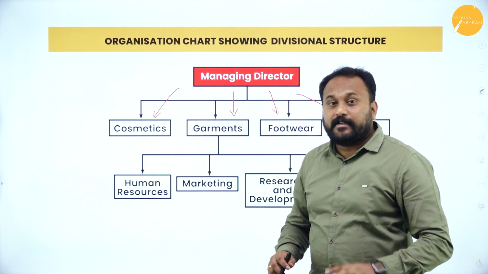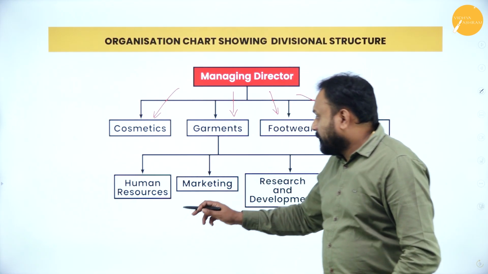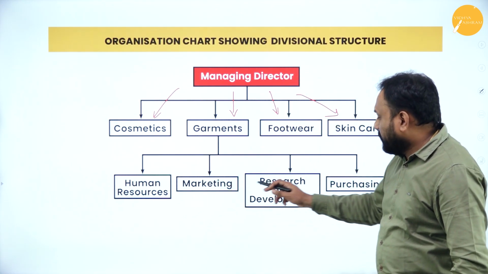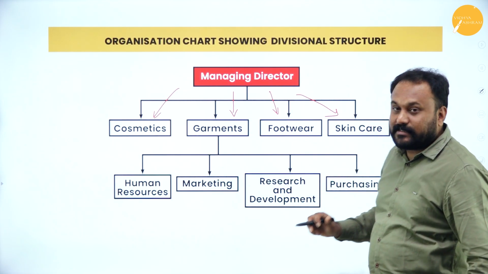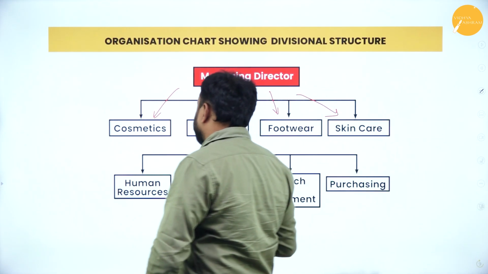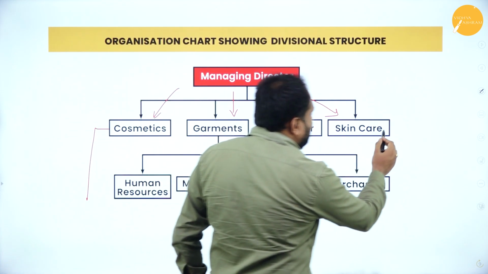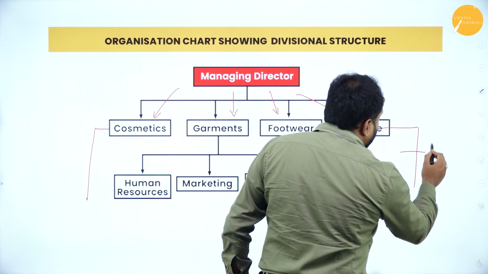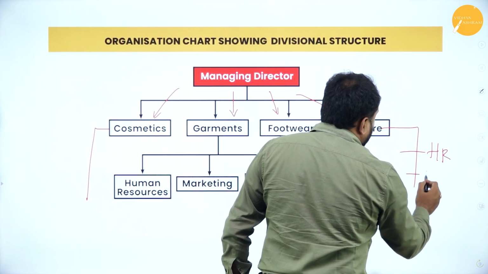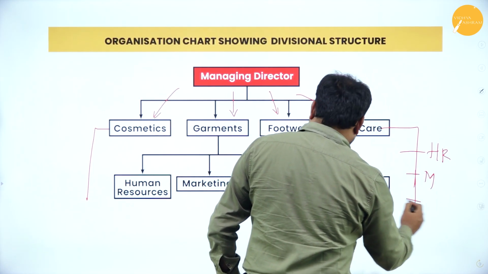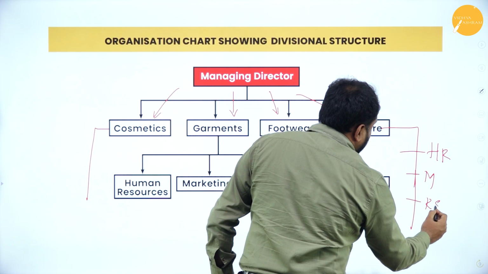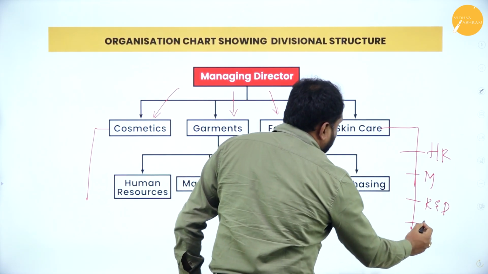Each one of them needs human resource, marketing, research and development, purchasing. See, each one. So garment has taken. Now if cosmetic comes, or if skincare comes, again they need what? They need HR, marketing, research and development, and they also need purchasing.